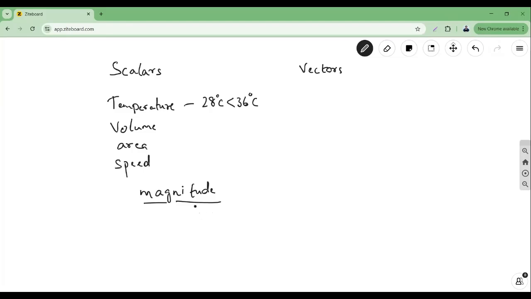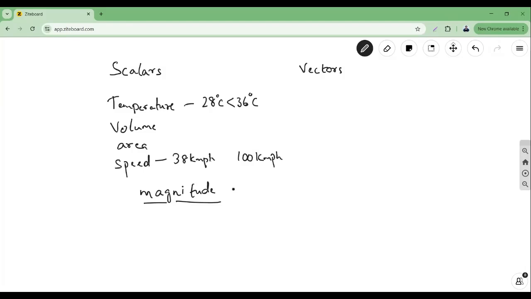Say, for example, speed. If it's 38 kilometers per hour, or something else is 100 kilometers per hour, we know that 100 kilometers per hour is greater, right? So we compare things based on magnitude, and all such things which have this kind of measurement are called scalars. All this time you have been learning about scalars.